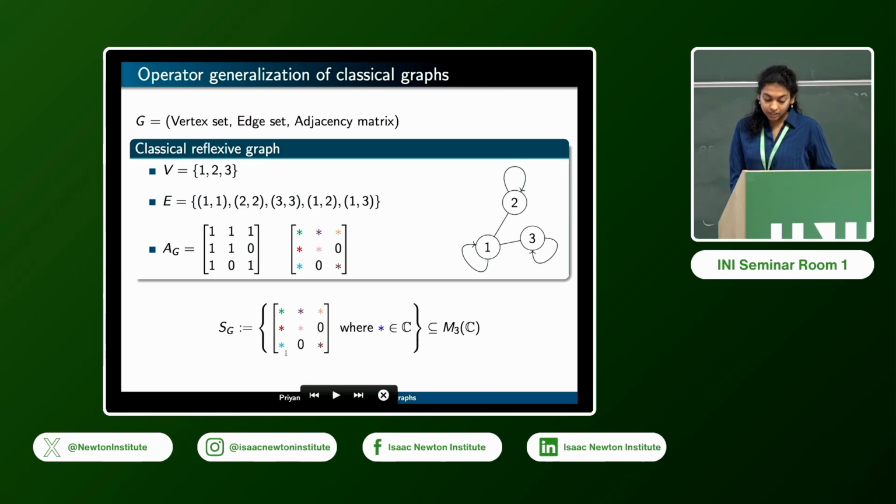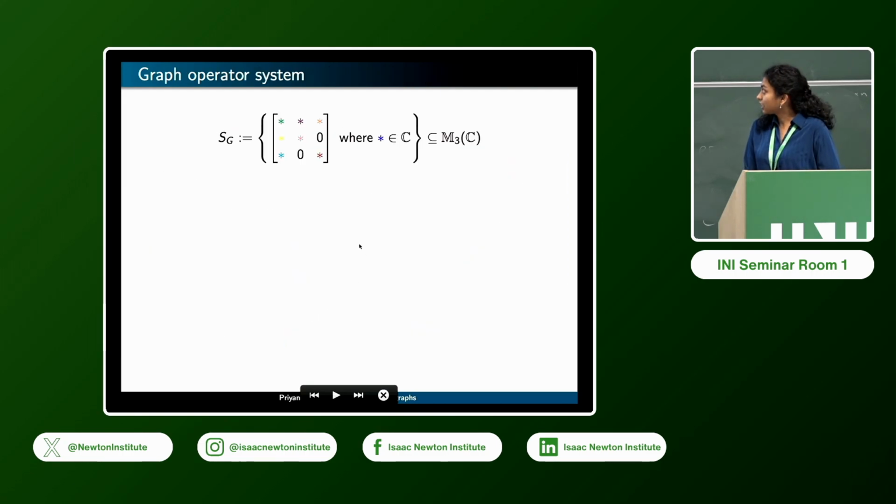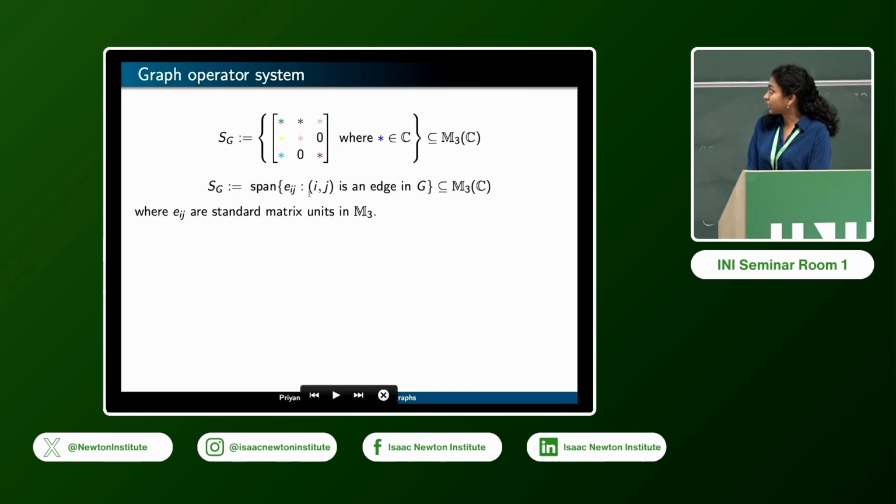So if any matrix in this collection has a non-zero entry in a certain position, then you know that those two vertices in the graph were adjacent. So in this way, you can start with a classical graph and then associate a collection of matrices that have the same skeleton as the adjacency matrix. And now this collection has some nice properties. An alternate way of writing this same set is that it is the span of these matrix units, where these indices i and j represent vertices on the graph that are connected by an edge or by a loop.